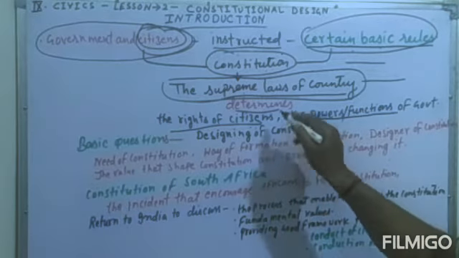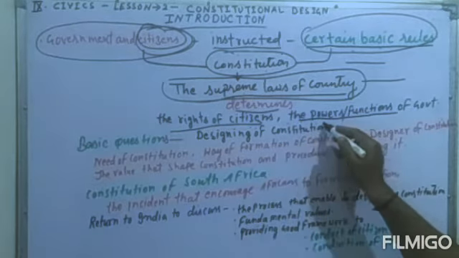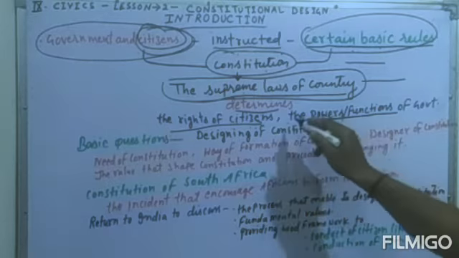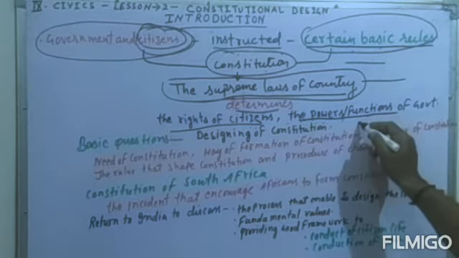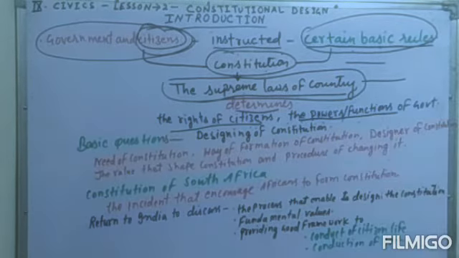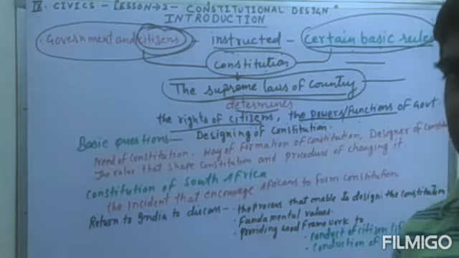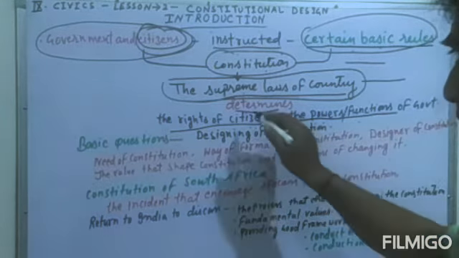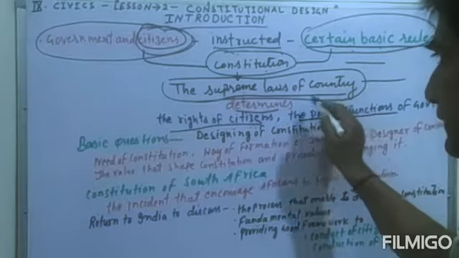Second thing, the supreme law of the country also determines the power of the government and the function of the government, means what should be the power of the government and how the government should function in the country. All these things the supreme law of the country determines.